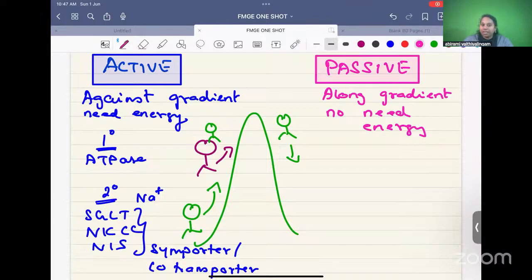There are different types of passive transport. Simple diffusion, facilitated diffusion.